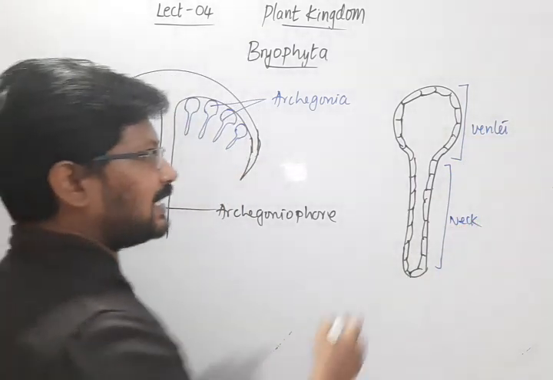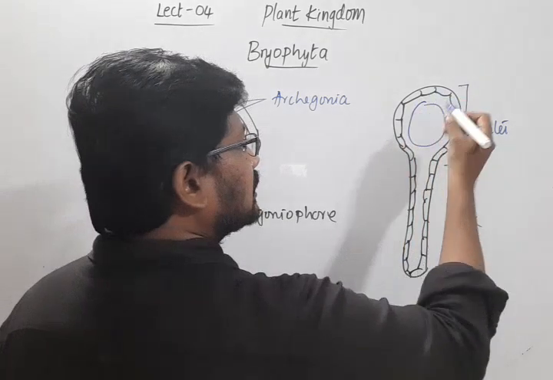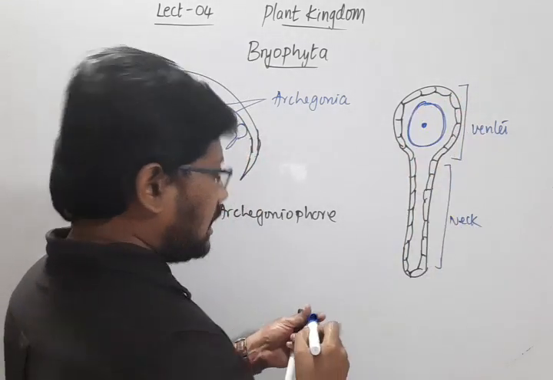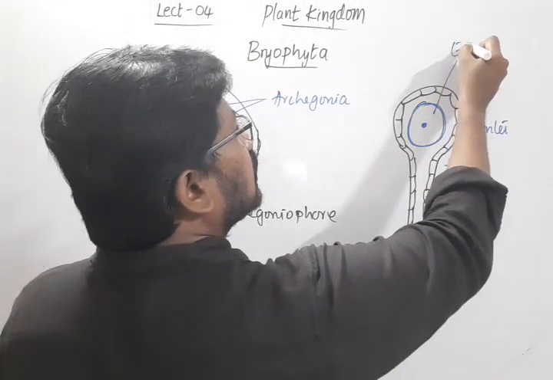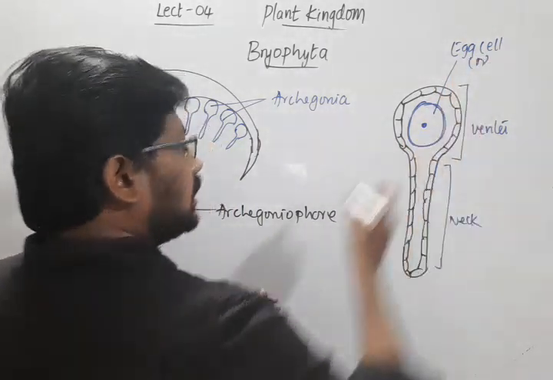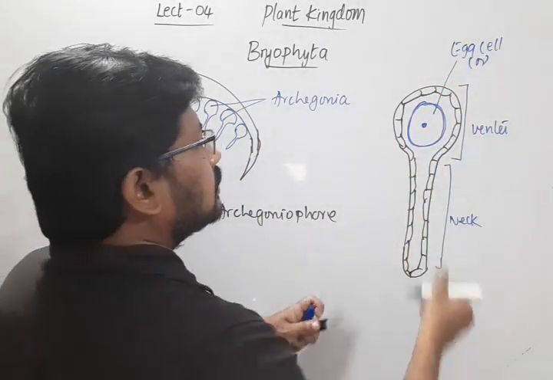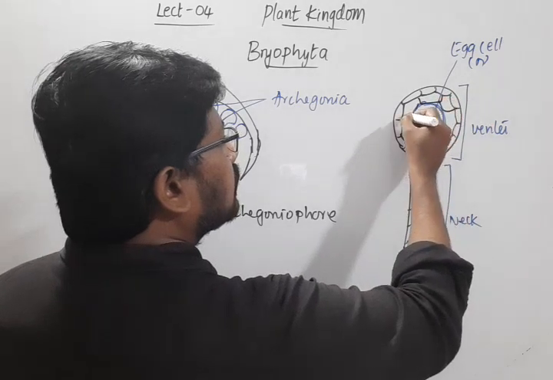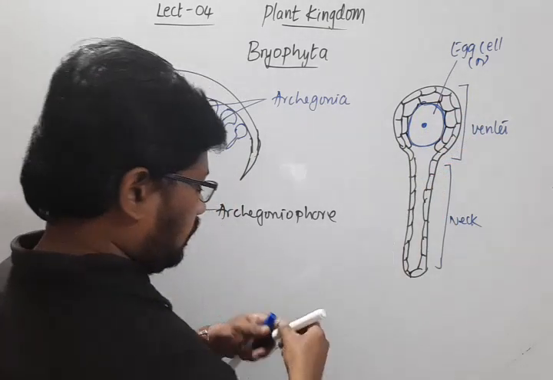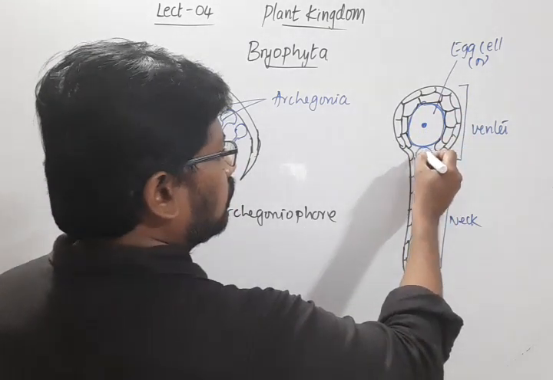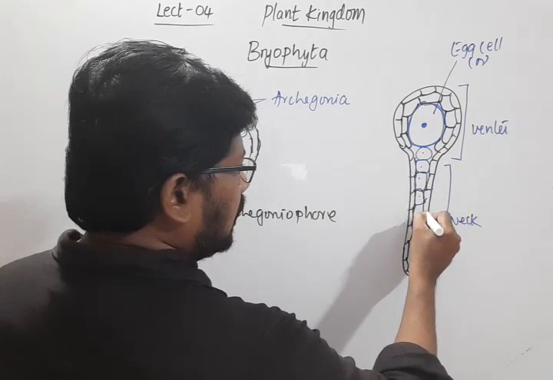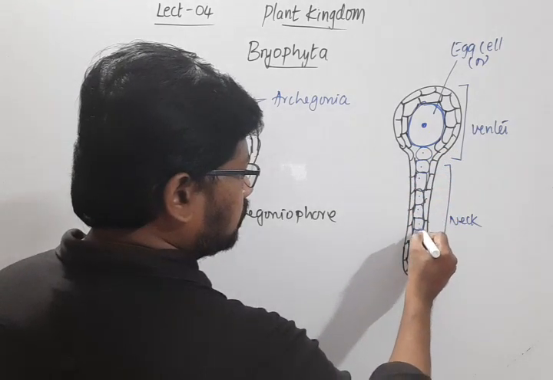The neck consists of neck cells, and inside the venter we find one egg cell, which is haploid and surrounded by the venter cells. All these are neck cells.